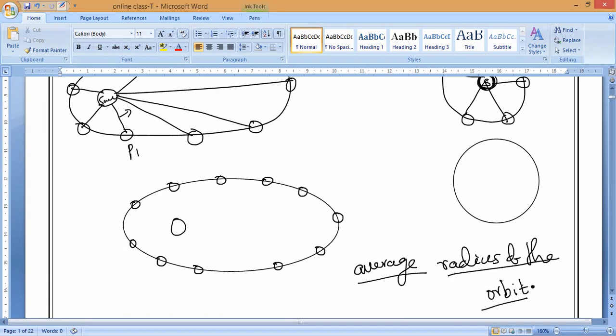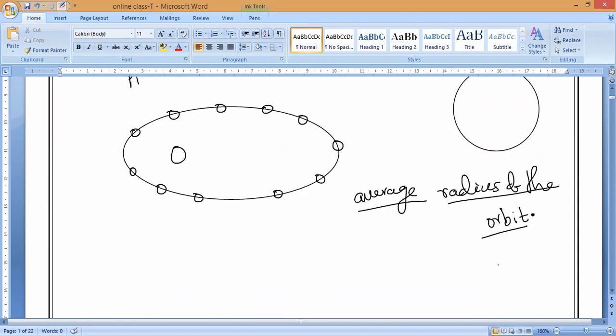Anybody can say? Because the radius vector is not constant. The radius of this elliptical shape varies, meaning the radius vector between the sun and the planet is not constant every time. So that is why we go with the average.